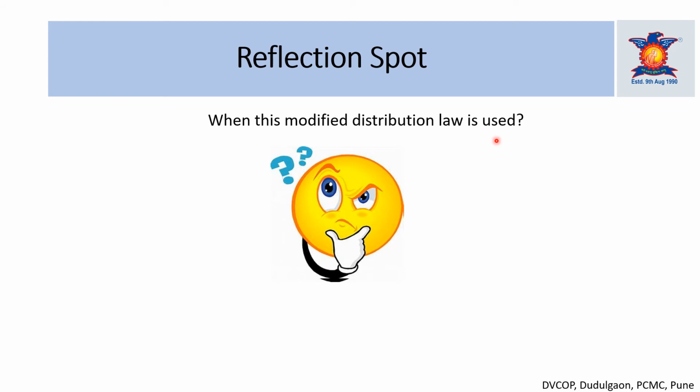Then after some time period, the solvent is separated by using the separating funnel and is titrated with a suitable solution. Then we can find out the concentration of the solute soluble in the organic layer and the concentration of the solute soluble in the aqueous layer, that is C1 upon C2, and we can find out the value of K.